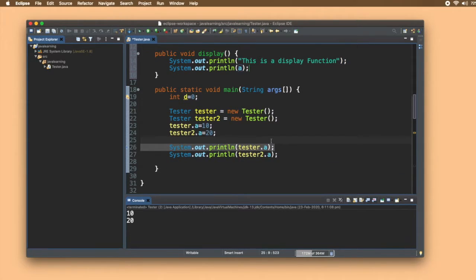So let's just call a method. How to call a method? You just write the method name with parentheses and a semicolon. It will automatically call this method.